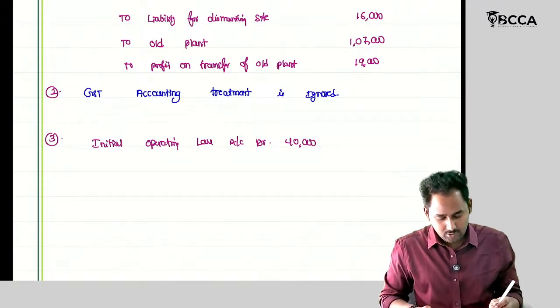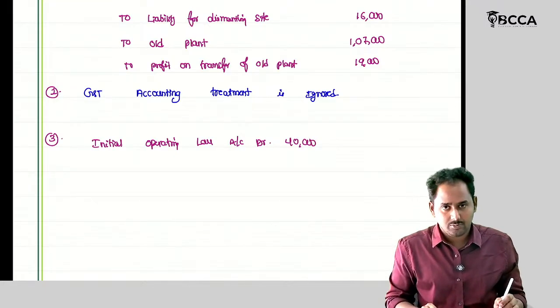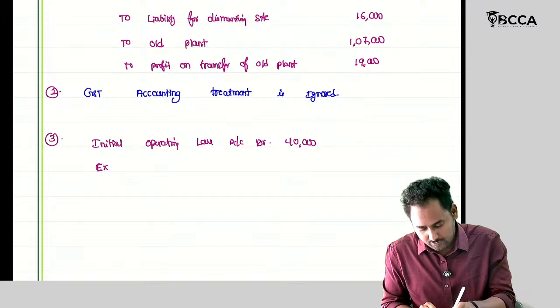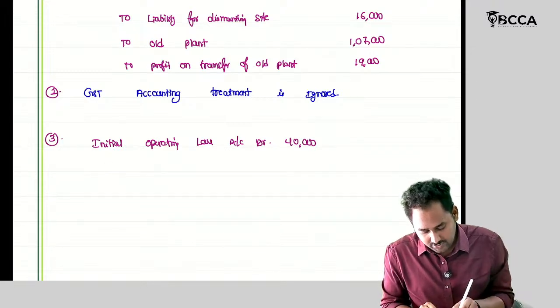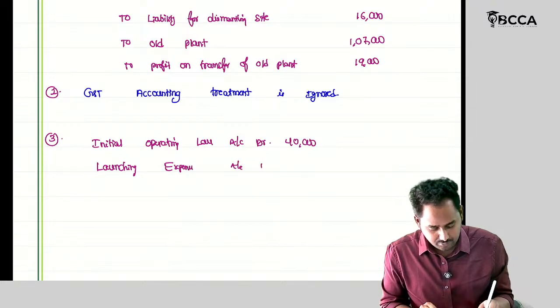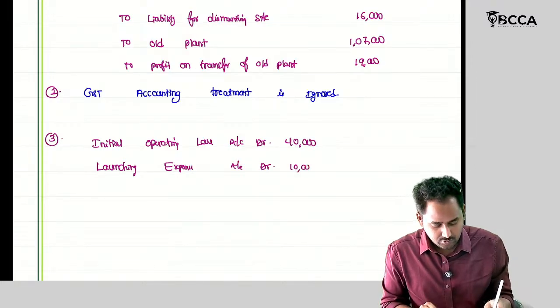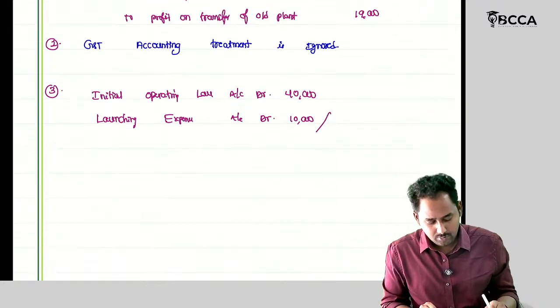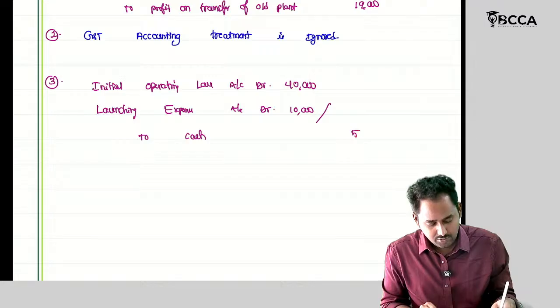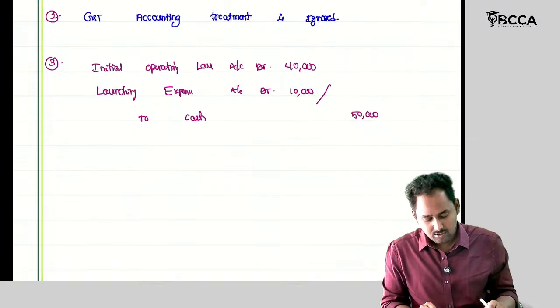Then tell me the other element also. Cost of launching. Launching expenses 10,000. Okay. To cash 50,000. And what is the next journal entry?